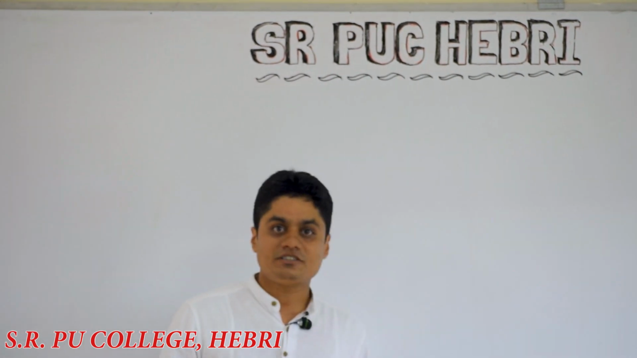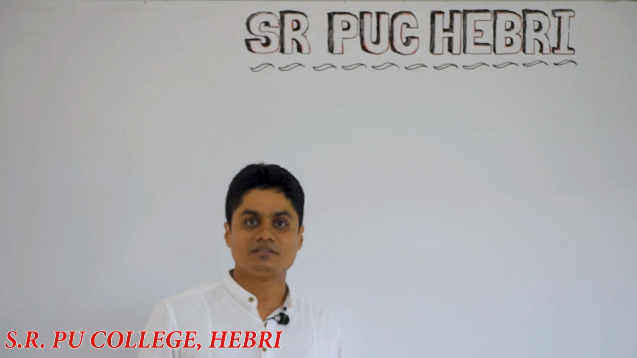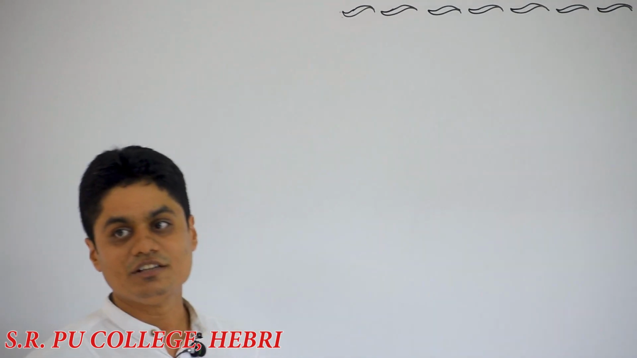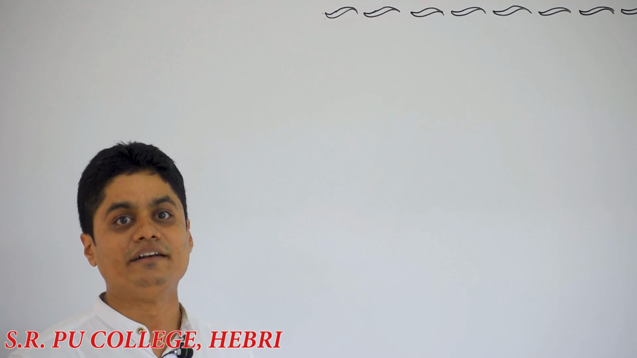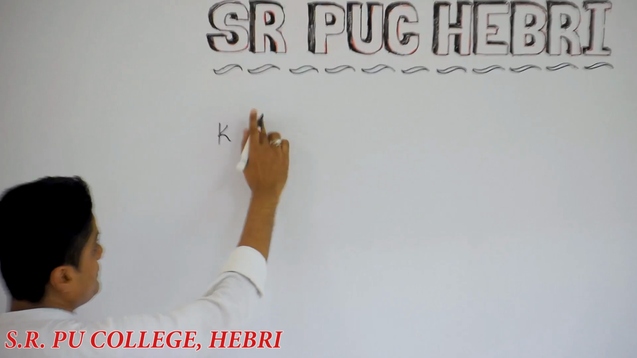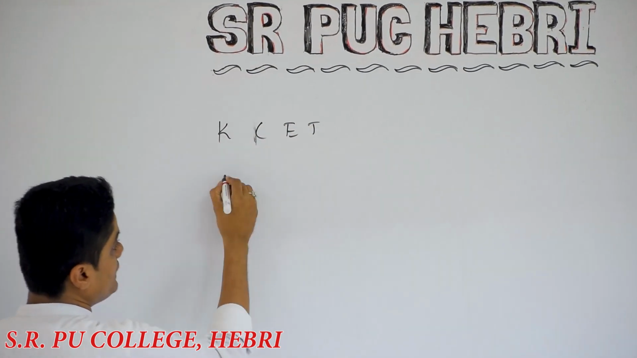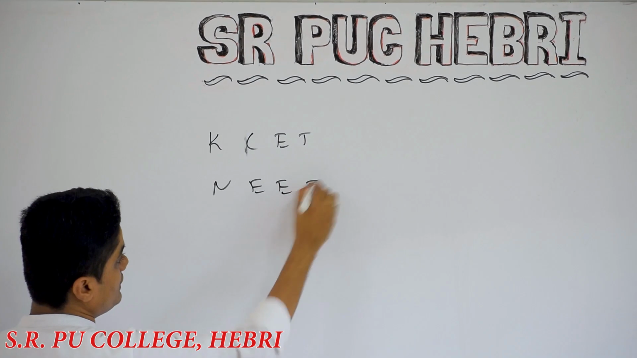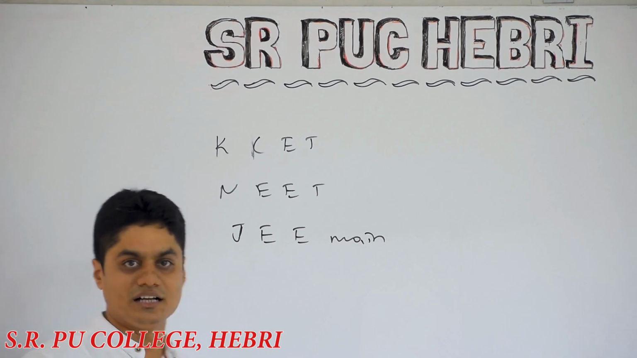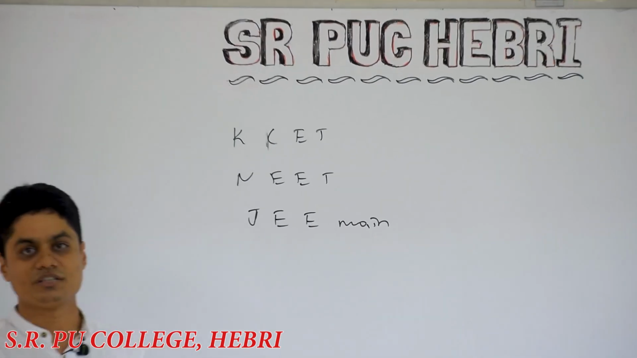First tell me why you selected PCMB and PCMCS. What does P represent in that? Physics, C represents chemistry, M represents maths, B and C represent biology and computer science respectively. Now, why are these subjects required? In the future, you are going to write different entrance exams: KCET, NEET, JEE Main. For all these entrance exams, these PCMB or PCMCS subjects are required.